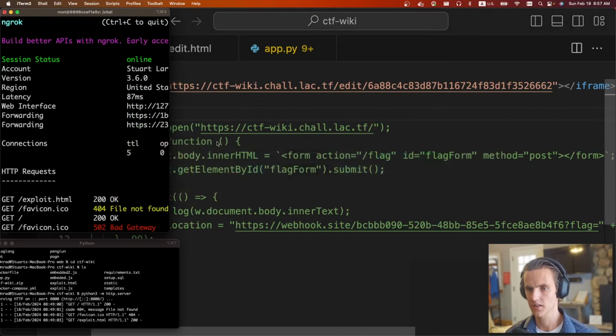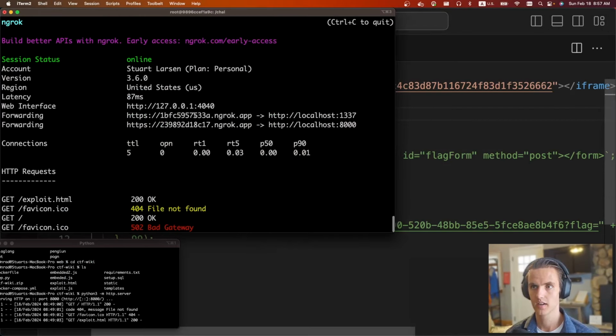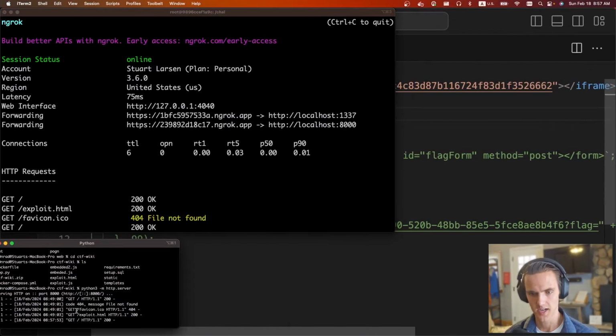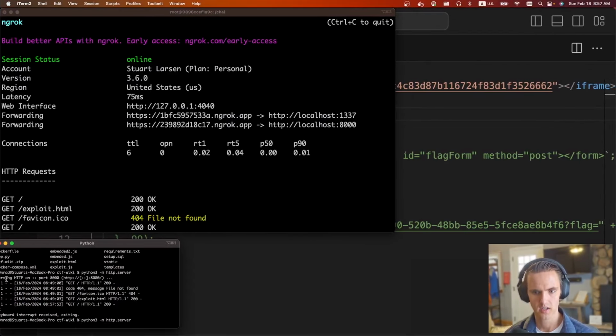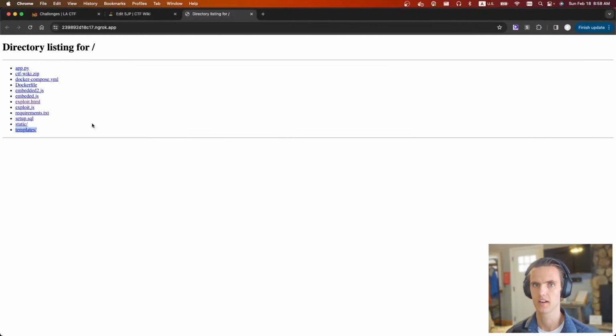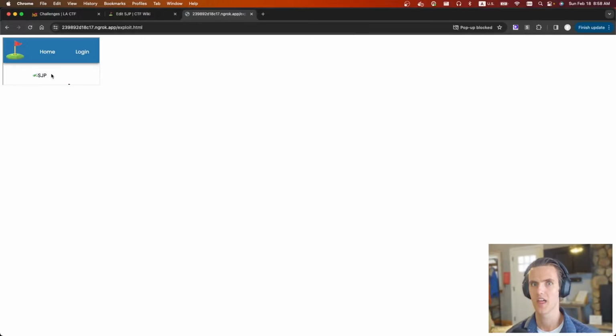I have an ngrok that's running somewhere. Way too big. I think we're on 80. Then down here I have a Python simple server running, so that's just a static directory, and ngrok is running on top of that. Then we're going to go to exploit.html. This is going to embed our actual exploit, so this is the URL we'll send to the admin bot.